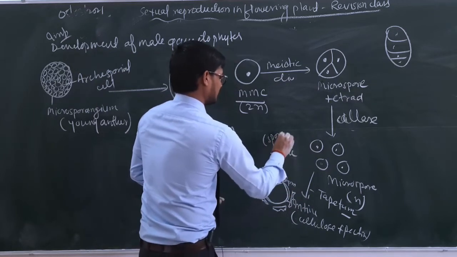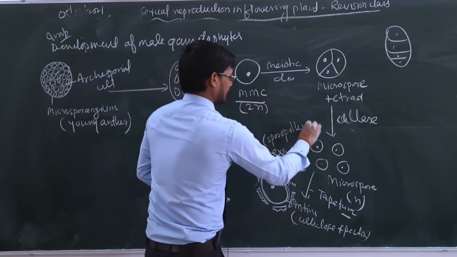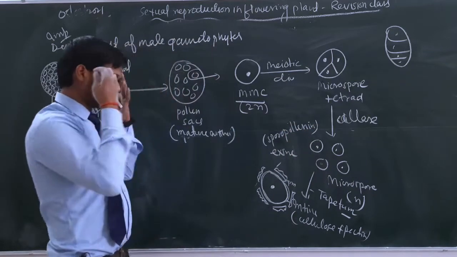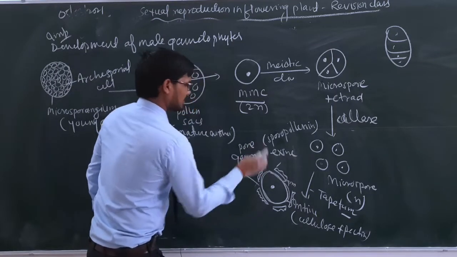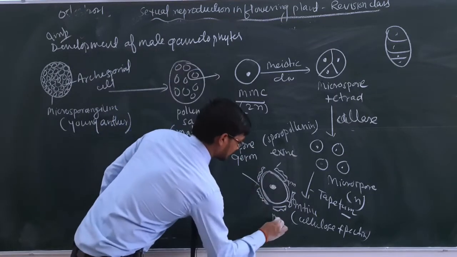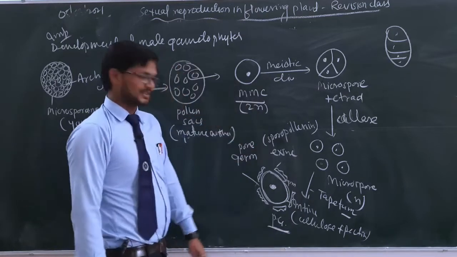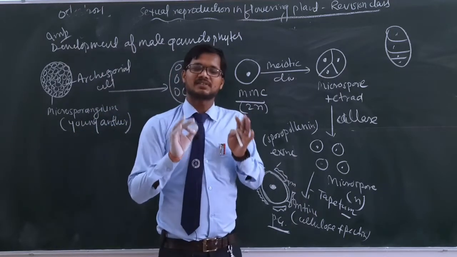and exine is made up of sporopollenin, that is the most resistant material. Okay, or the most resistant organic material. These are the germ pores. And now this structure is known as the pollen grain. This structure is known as the pollen grain, and the pollen grain is the first cell of the male gametophyte.